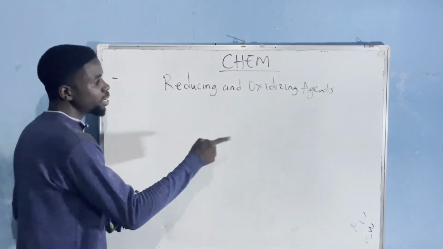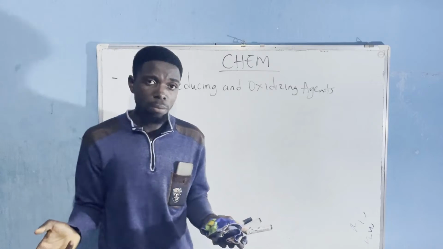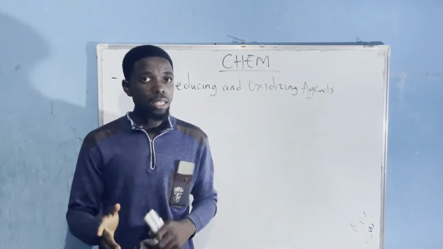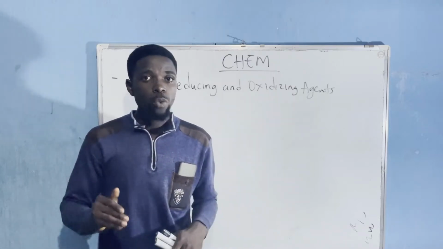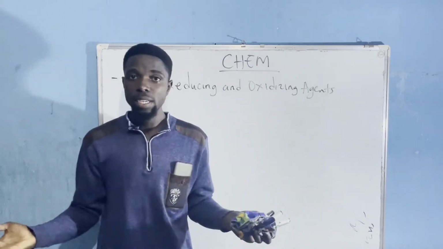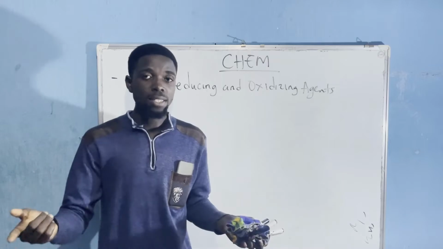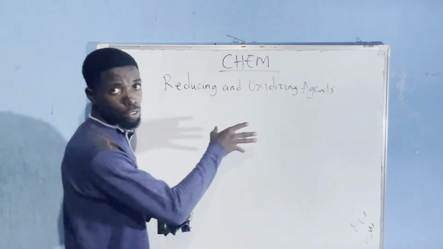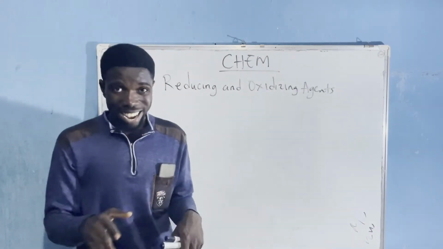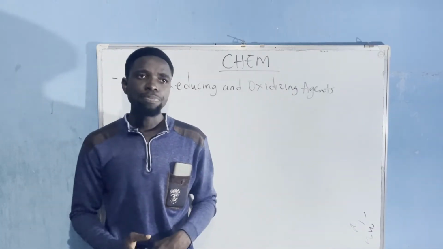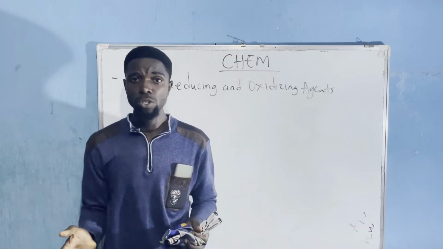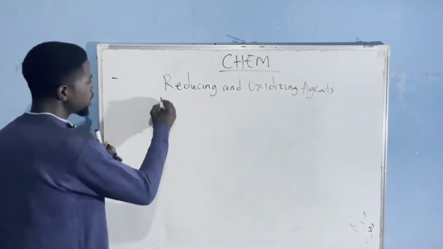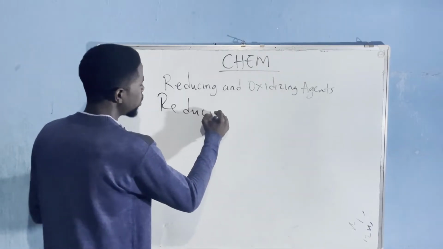However, when you are describing their agents, it's actually described in a different context. Before we get to that, note this: if oxidation is one thing, reduction has to be the exact opposite. In that same way, if a reducing agent has particular properties, the properties of the oxidizing agent have to be exactly the opposite. I'm going to be using an analogy to help us understand this. And what analogy is that? Let's start with the reducing agent.